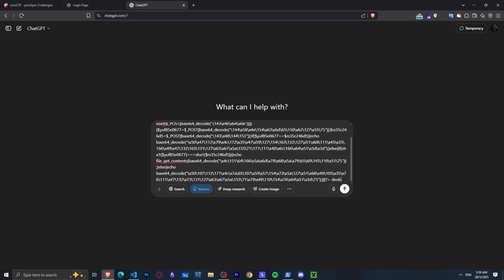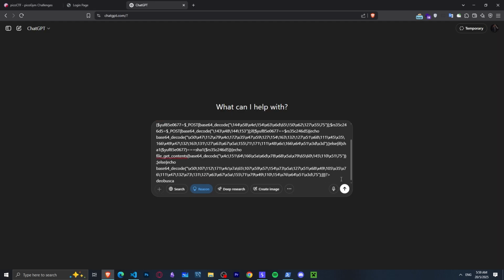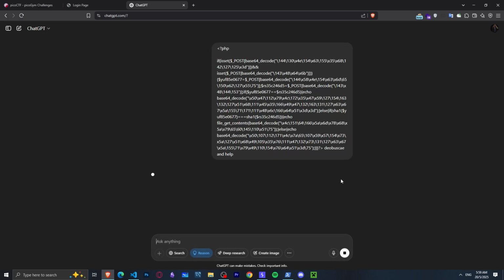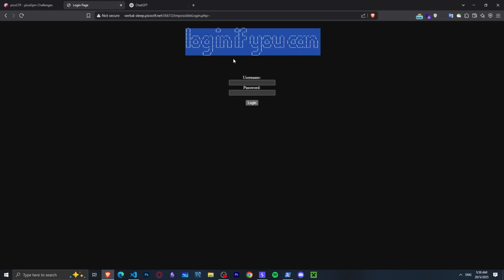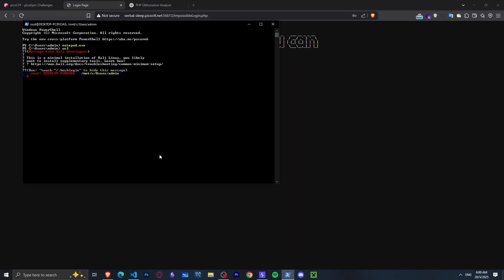Great, really great. Deobfuscate and help. And then when it deobfuscates the code, we are gonna see that we have to enter a username and a password. They have to be different, so I can enter here A and B, but here's the catch. They both have to have the same hash.